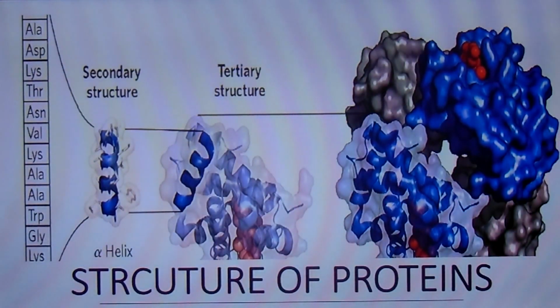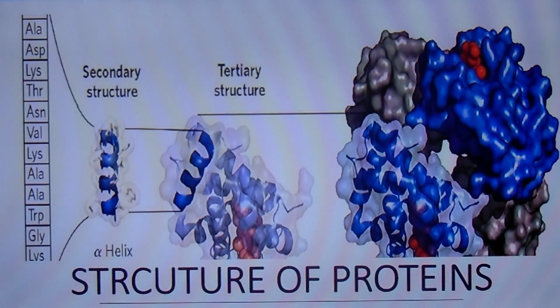The structure of proteins can be described at several levels of complexity. Four levels of protein structure are commonly defined. These include primary structure, secondary structure, tertiary structure, and the final structure of a protein called quaternary structure.